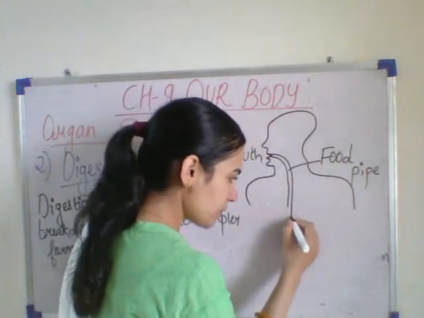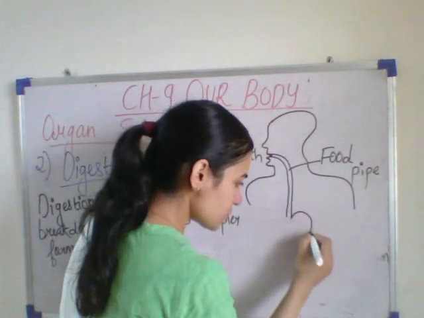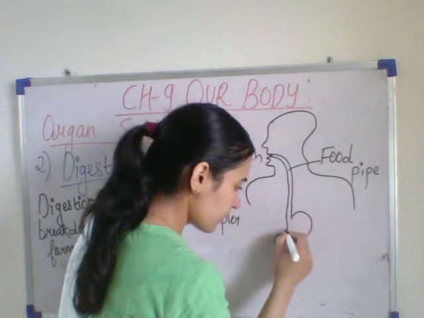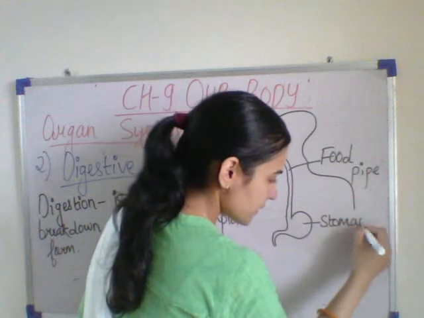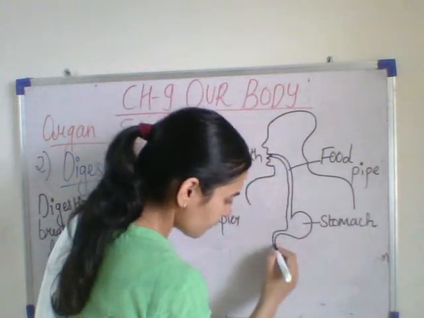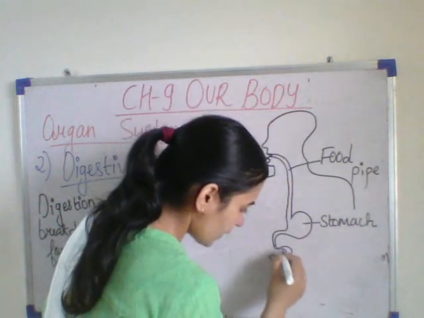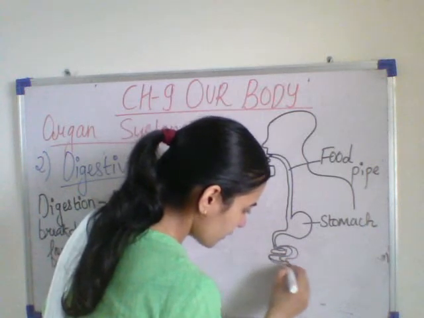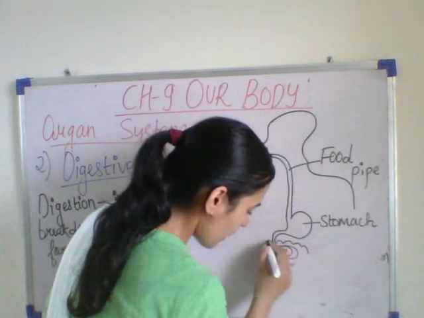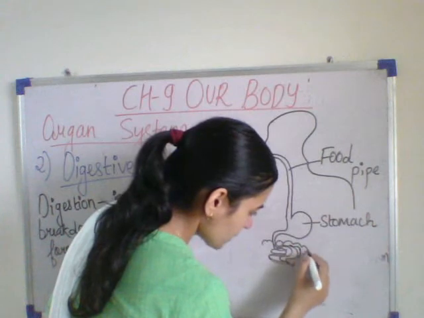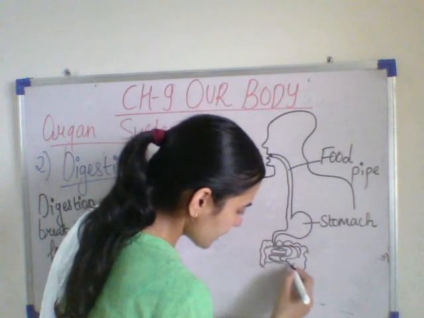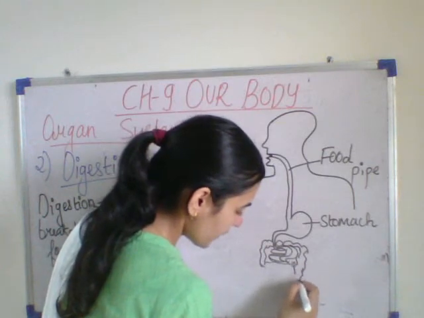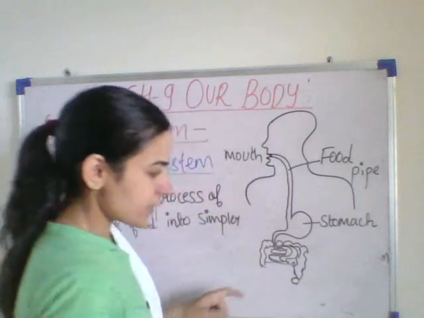Now from this pipe, the food goes straight into the stomach. This is the stomach. Then from the stomach, the food goes into our small intestine, and then large intestine, and then the food comes out through the anus.